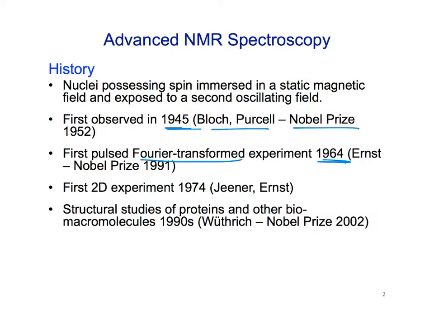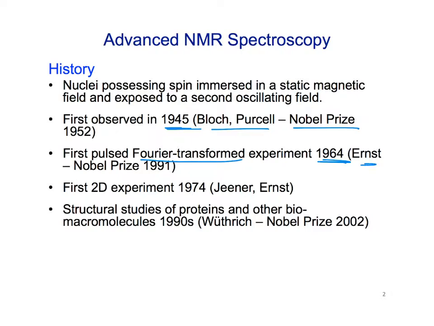experimenters to not only scan through once, but you can do all the frequencies at once and then separate them with this Fourier transform. So you can scan over and over again, and each time you do that, the positive signals continue to add, and the noise is random and it subtracts. Okay, and so this gave much better signal-to-noise ratios, made it a much more sensitive technique, and so you could do it with smaller, more reasonable amounts of material.